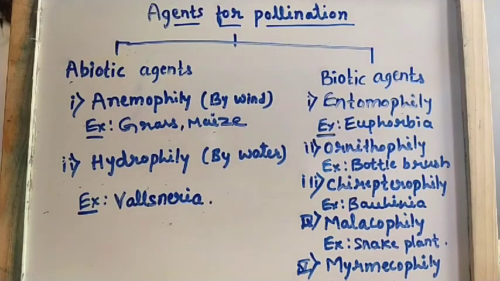Hello students, in today's class we will discuss agents for pollination. In the last class we studied what pollination is and what the different types of pollination are. Let me discuss agents for pollination. You can correlate this with the modes of transportation we use in our daily life.